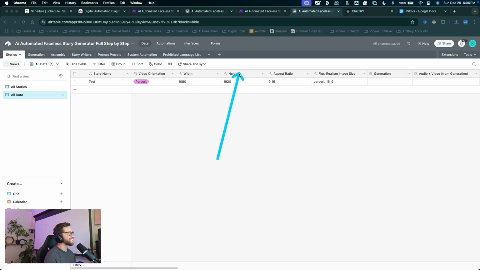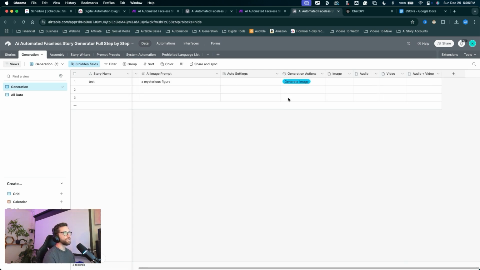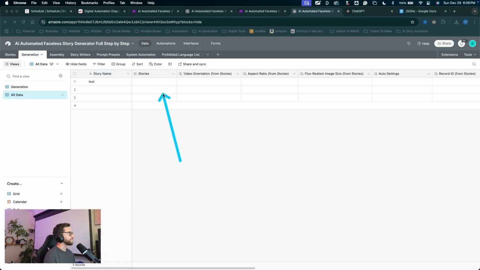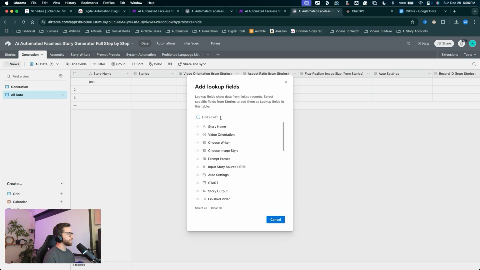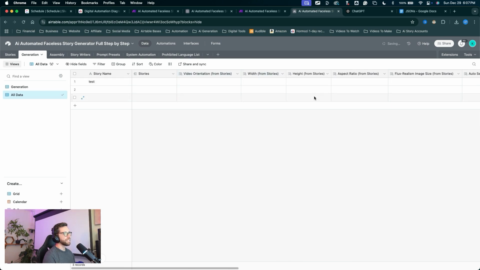Now we need to get these into the generation table. So we'll click on the generation table over here. We're going to add these as lookup fields to the stories linked field. I'll come into the all data. Let's find the stories linked field. Here it is. Right click on that. Click add lookup field. Now we can add those 2 new fields. We'll scroll all the way down to the bottom, add the width and height. Click add 2 fields. Now we've got width and height from stories. I'll click on both of those and just slide them into place just for organizational purposes, width and height.